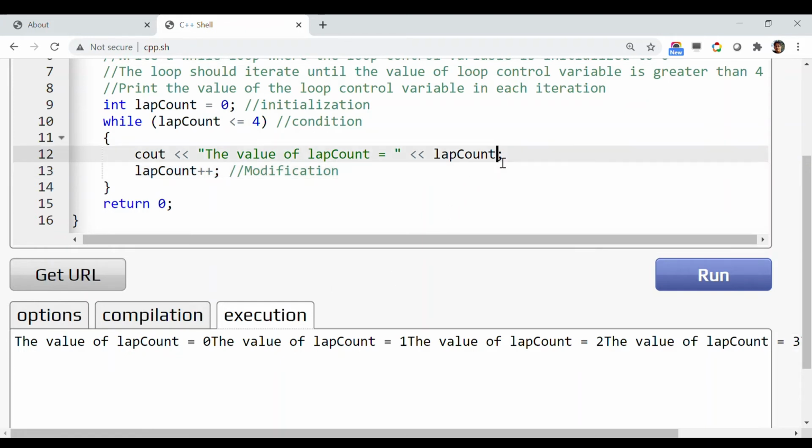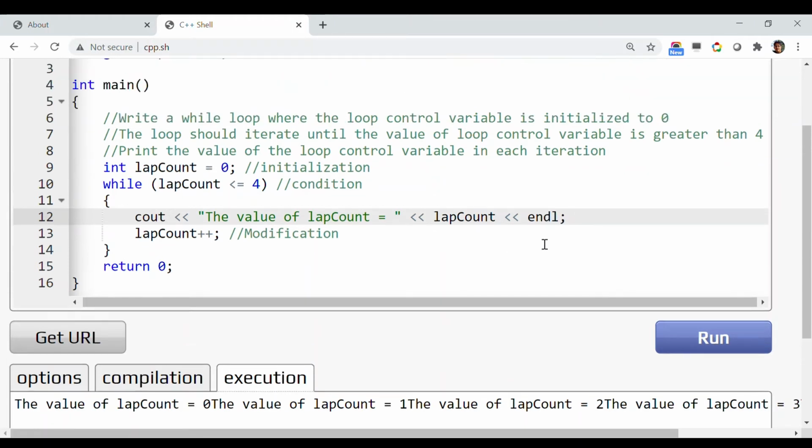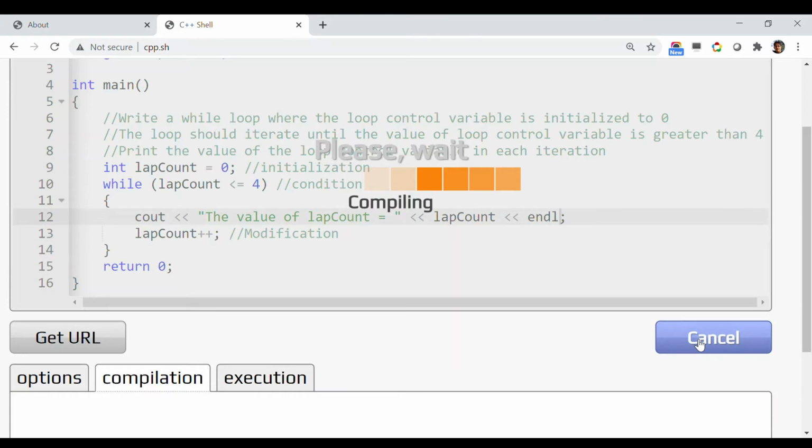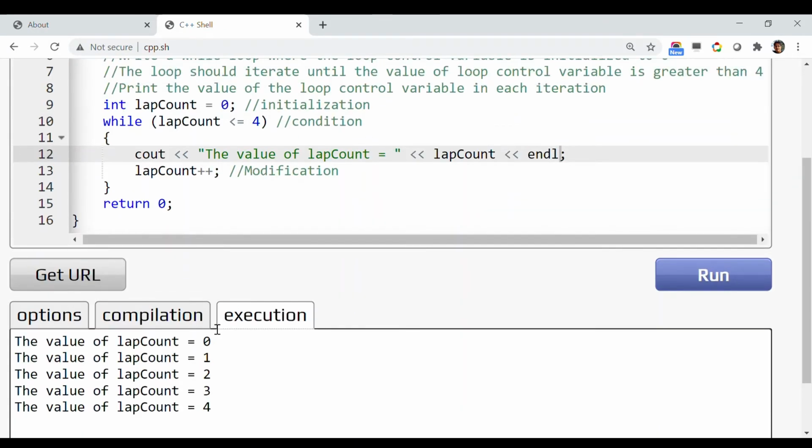For better understanding and readability, let me put an endl, that is a line break, end of line. Now it looks okay. Now let's try to understand what is happening in this loop through this output. First, lap count is initialized to 0.